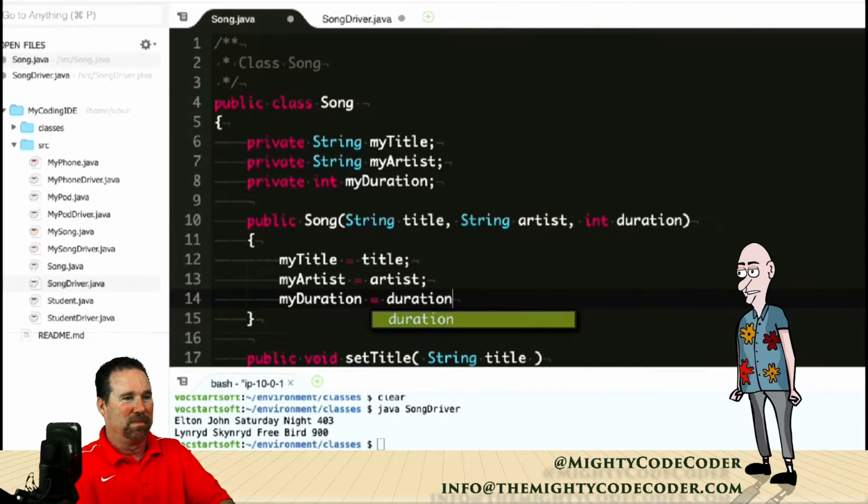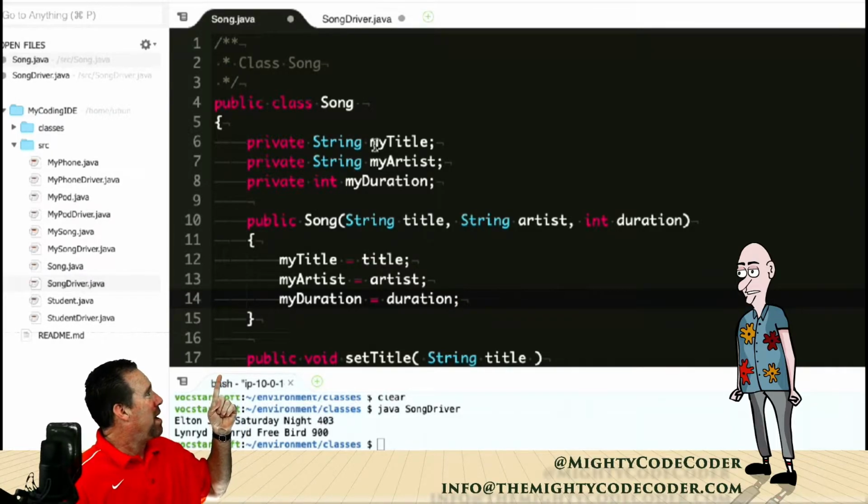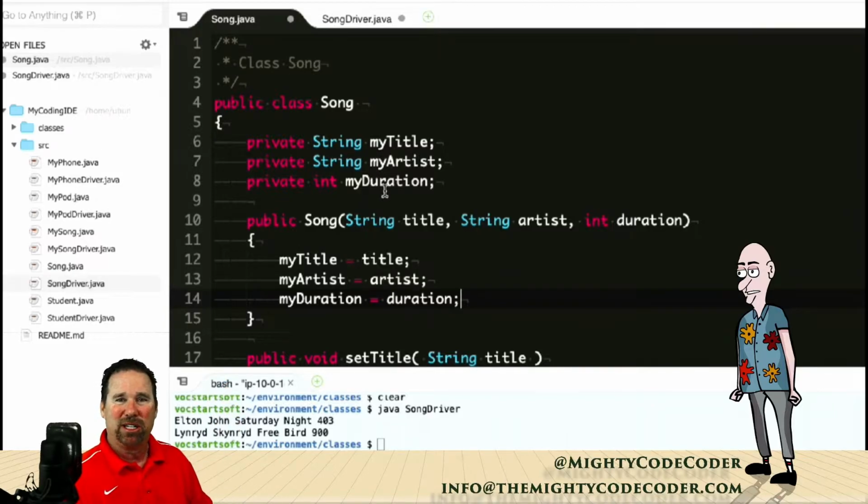equals duration. Now a convention, okay, convention means basically here's how coders usually do it. If you want to be a lawyer, you better talk like a lawyer. If you want to be a computer scientist, you don't have to, but people will know you're a computer scientist if you code a certain way. So if you go up to your instance variables here, you could see that I put in my title and my artist and my duration. And that kind of means for this class, these are this class's instance variables. For its instance, these are its variables. They don't come in from an outside source, they're inside.